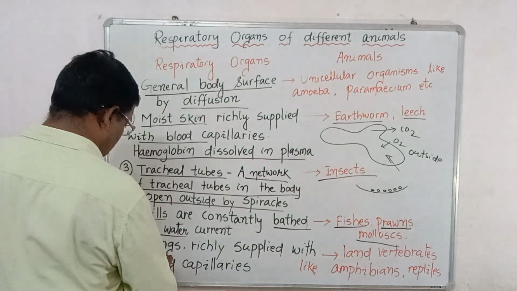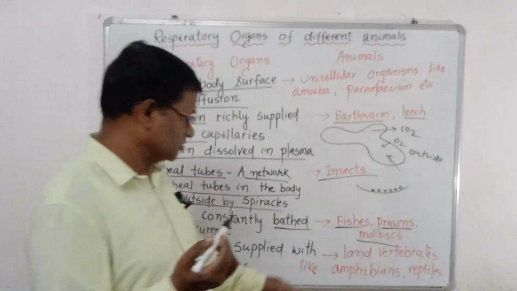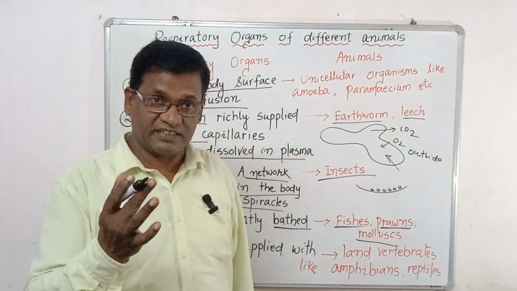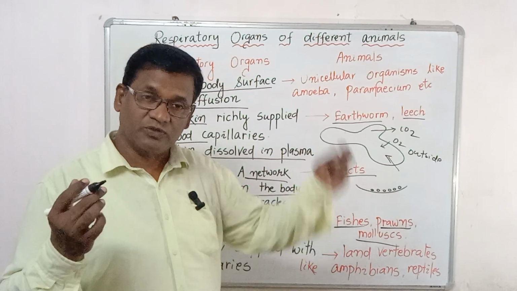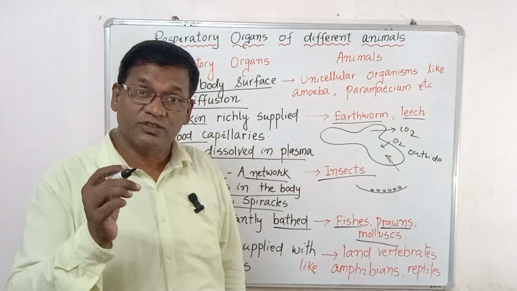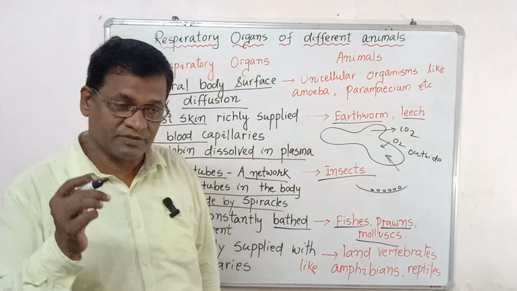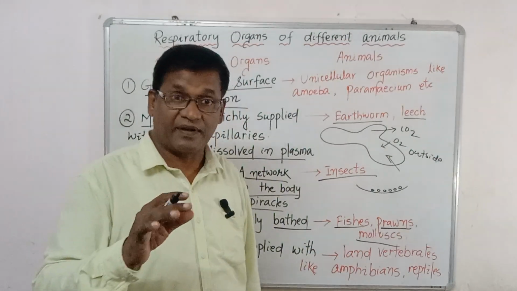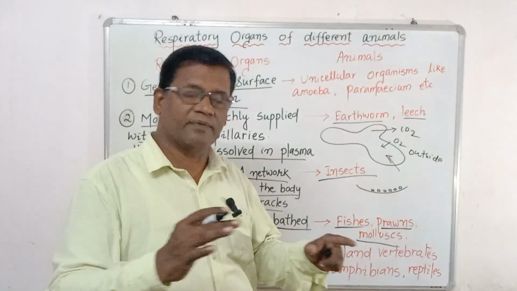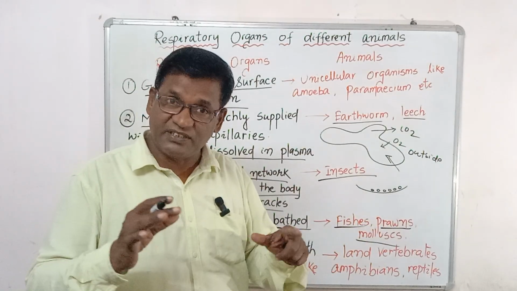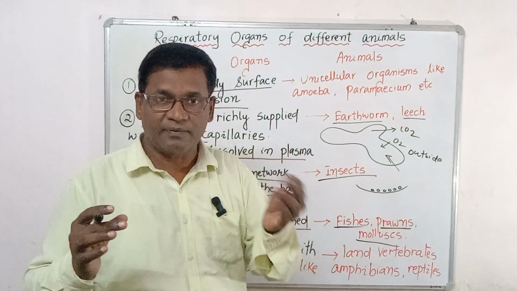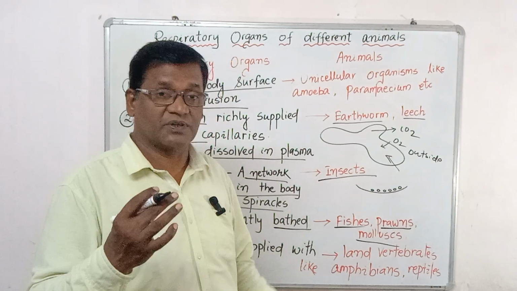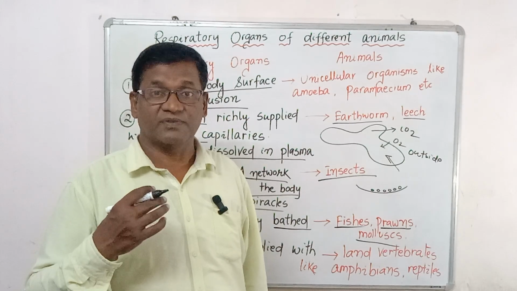is another phylum. And lungs: we all have lungs because we are land vertebrates. Why do we call them vertebrates? Everyone knows, and it comes in many exams, because we have a well developed vertebral column. Because we have a vertebral column, we are called vertebrates, and land vertebrates because we live on land, like amphibians, reptiles and mammals. We take oxygen and release carbon dioxide from the air. To take oxygen from the atmosphere, we need a well developed respiratory organ, that is lungs.